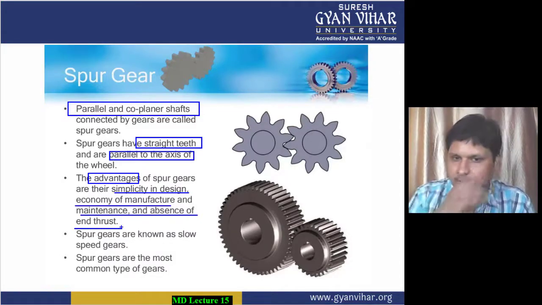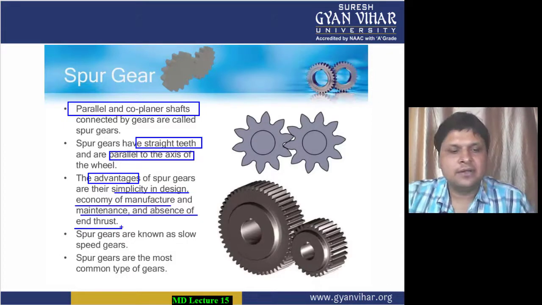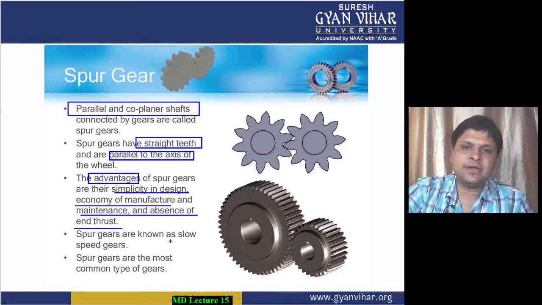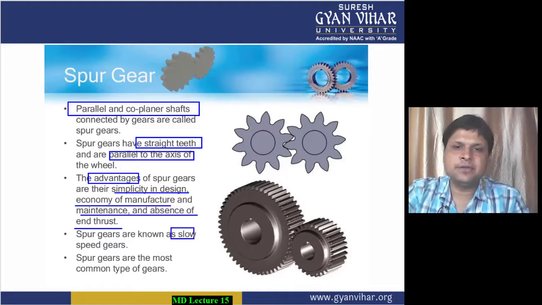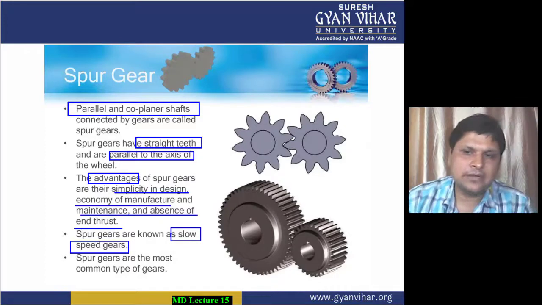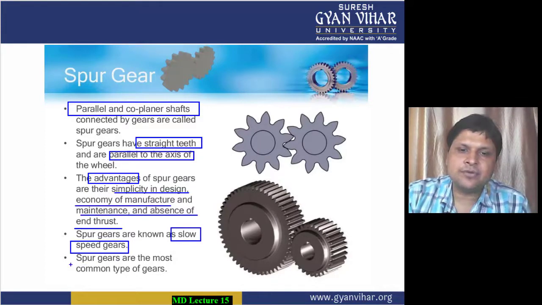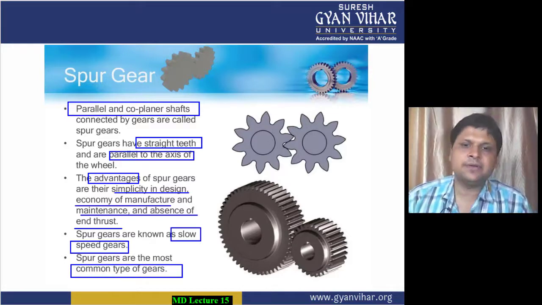The spur gears are also known as slow speed gears. Why do we say that spur gears are slow speed gears? Because they are generally preferred in the case when the power is to be transmitted at slow speed. And spur gears are the most common type of gear. Generally, the most commonly used type of gear is your spur gear.